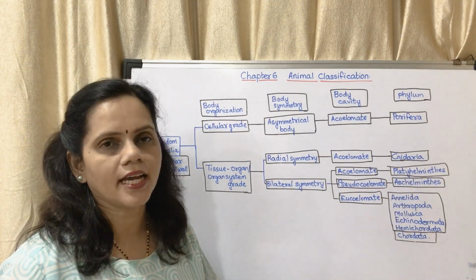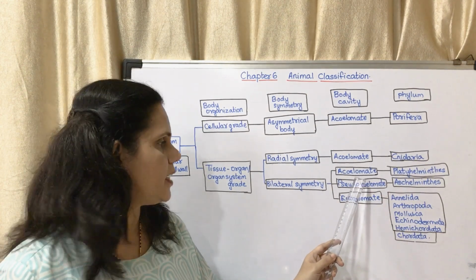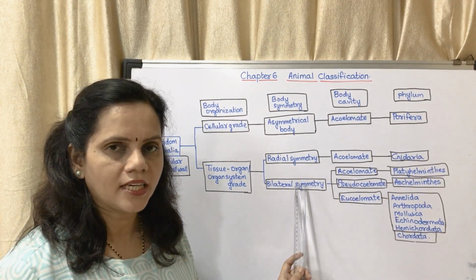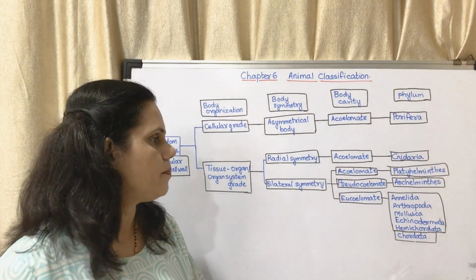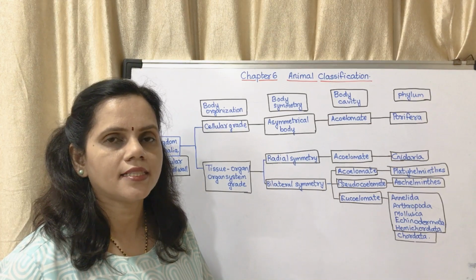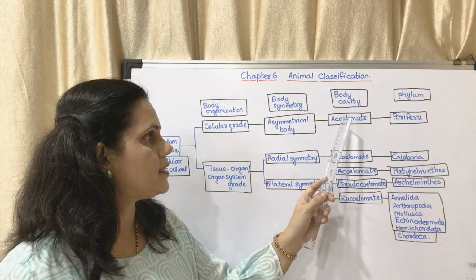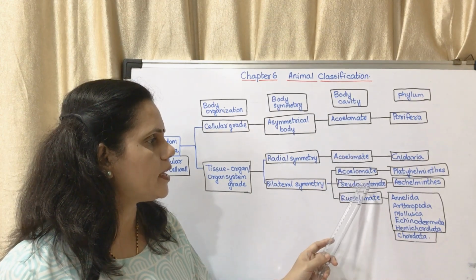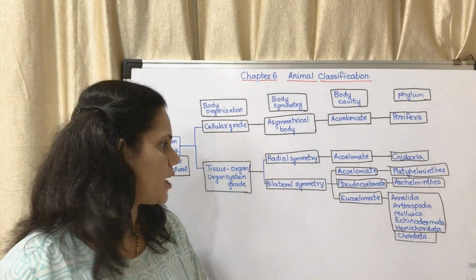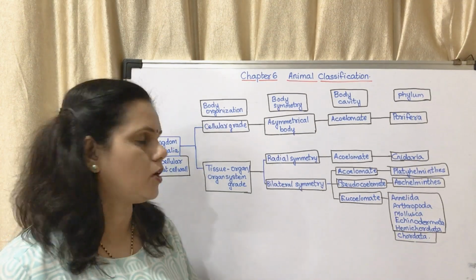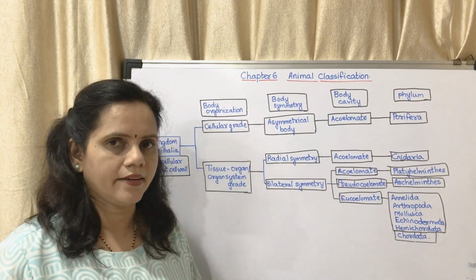Now the next is Platyhelminthes. Platyhelminthes means tapeworms. They are acoelomate. They are showing bilateral symmetry and they are organ to organ system grade. Okay. Next is Aschelminthes. Aschelminthes means roundworms. They are pseudocoelomate. Okay. You may see acoelomate, acoelomate, acoelomate, pseudocoelomate, eucoelomate. Eucoelomate are the developed organisms. Okay. And bilateral symmetry are the developed organisms. Organ system is present in developed organisms.